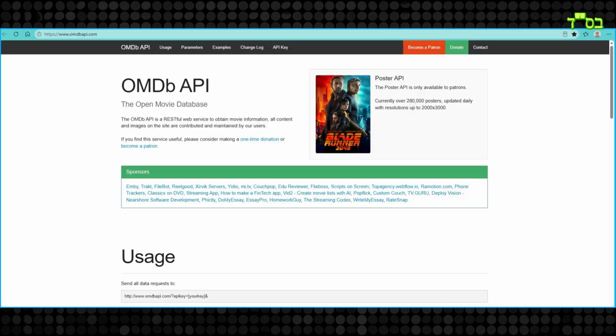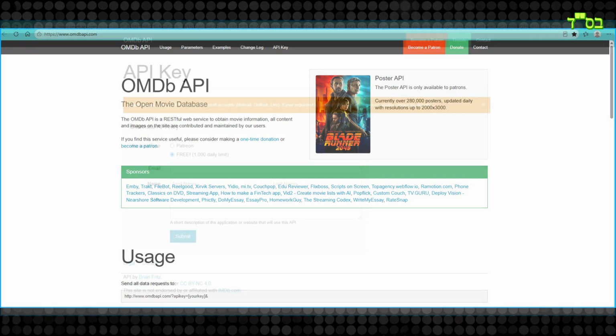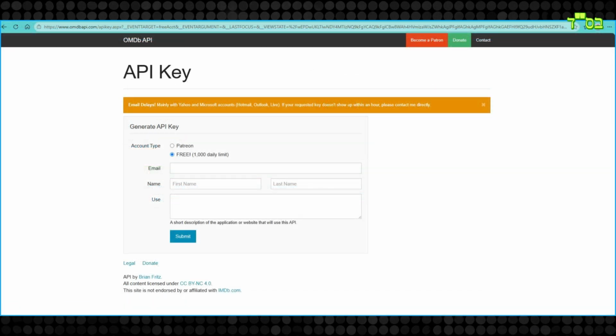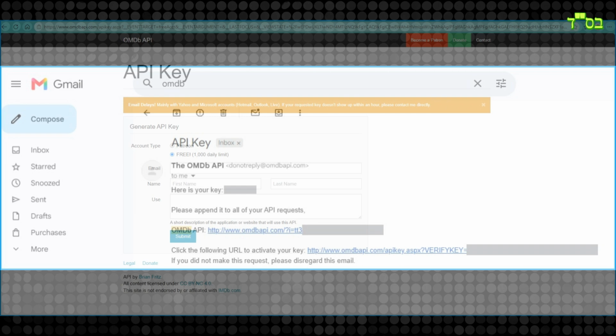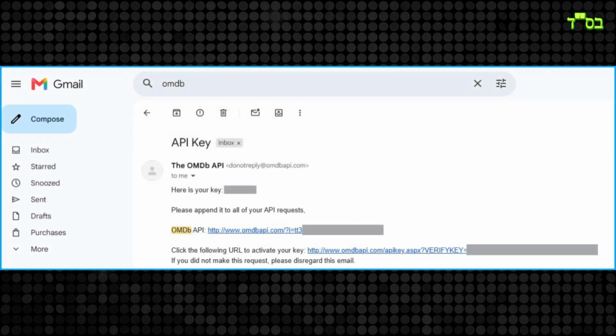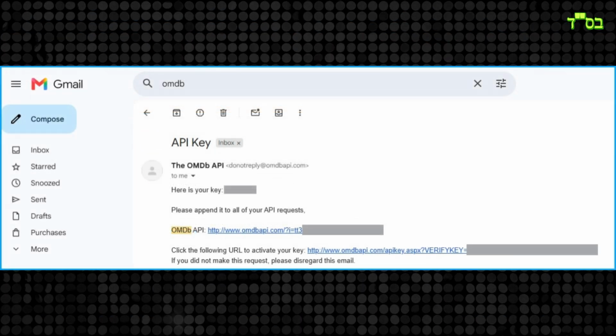OMDb API is a free RESTful web service containing more comprehensive metadata related to films. This will give us additional features on top of those from Box Office Mojo. It is first necessary to request an API key from them. It is free, but there is a limit of 1,000 free daily requests. Copy the API key they send via email so that it can be used in the Jupyter Notebook.